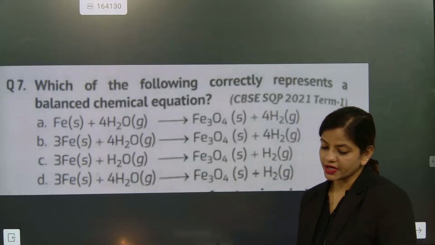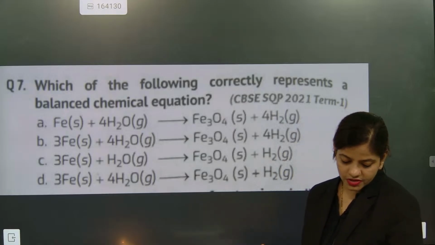Which one is a balanced one, beta? Can you say which one is showing a balanced chemical equation?